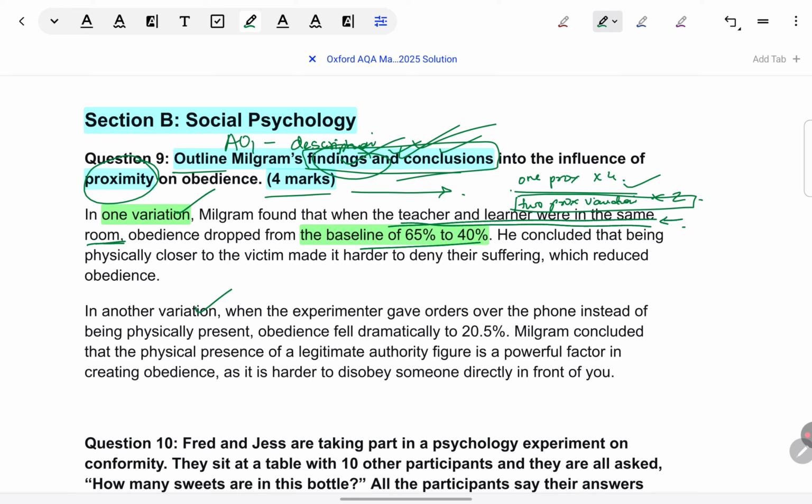Now, one more question that will come is, do we have to give the baseline result and then say against that it was only 40%? I would strongly recommend yes. Because when you compare with the baseline, that shows you how important proximity is when it comes to obedience. Because when the teacher and learner are in the same room, that proximity which makes the teacher see the suffering of the learner is what brings down obedience to 40%. Only in contrast you can explain how obedience is getting affected. If I just say 40% and I don't give the baseline rate, it doesn't show the impact of proximity.